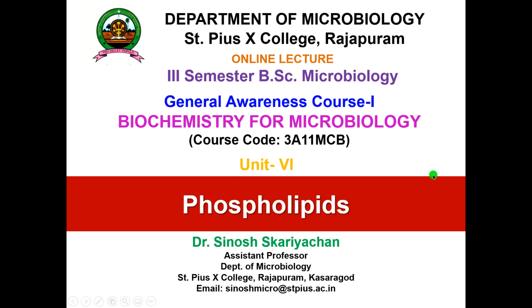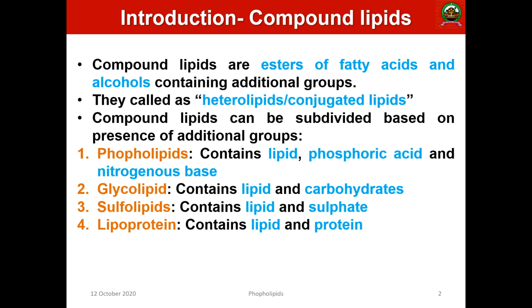Before we discuss compound lipids, let us see the fundamentals of compound lipids, and why they are very important. Compound lipids are the esters of fatty acid and alcohol containing additional groups.